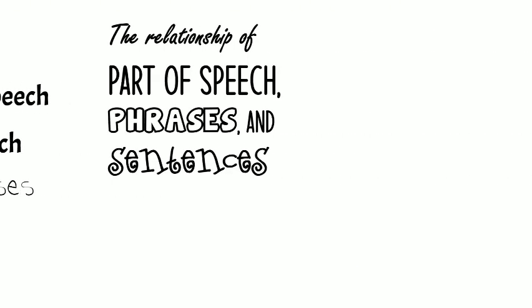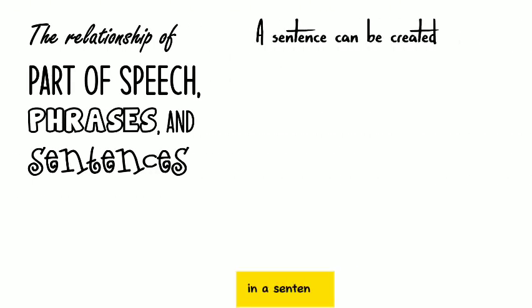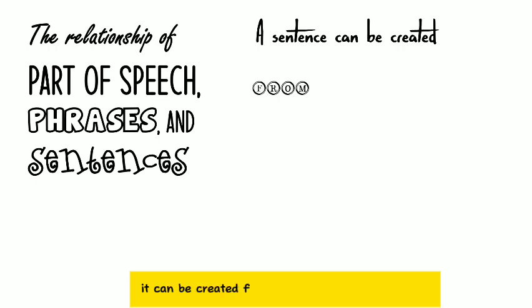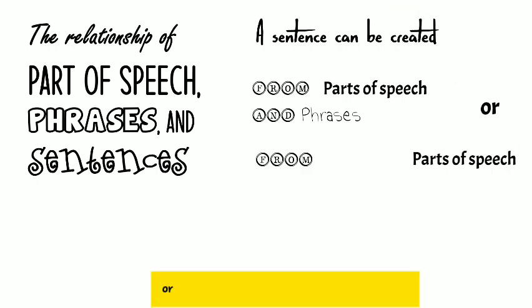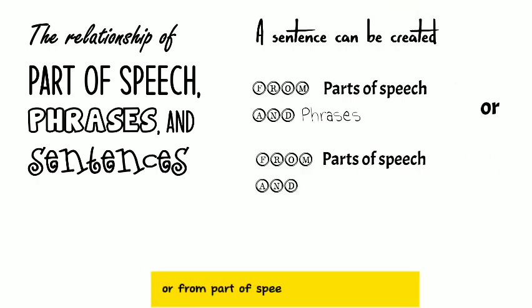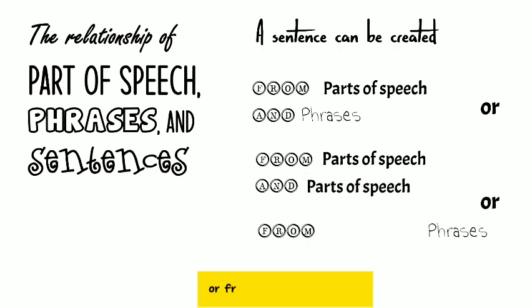While a sentence can be created from part of speech plus phrase, or from part of speech and part of speech, or from phrase and phrase.